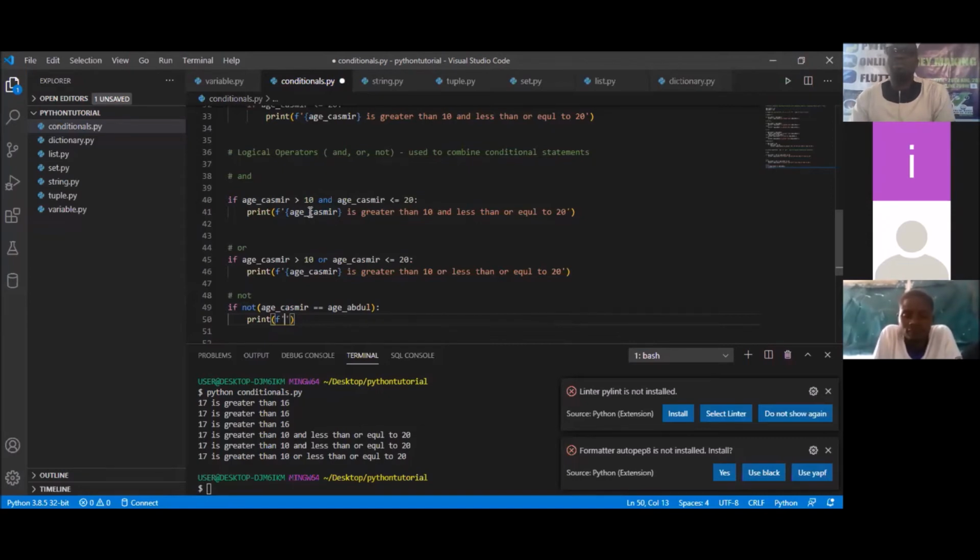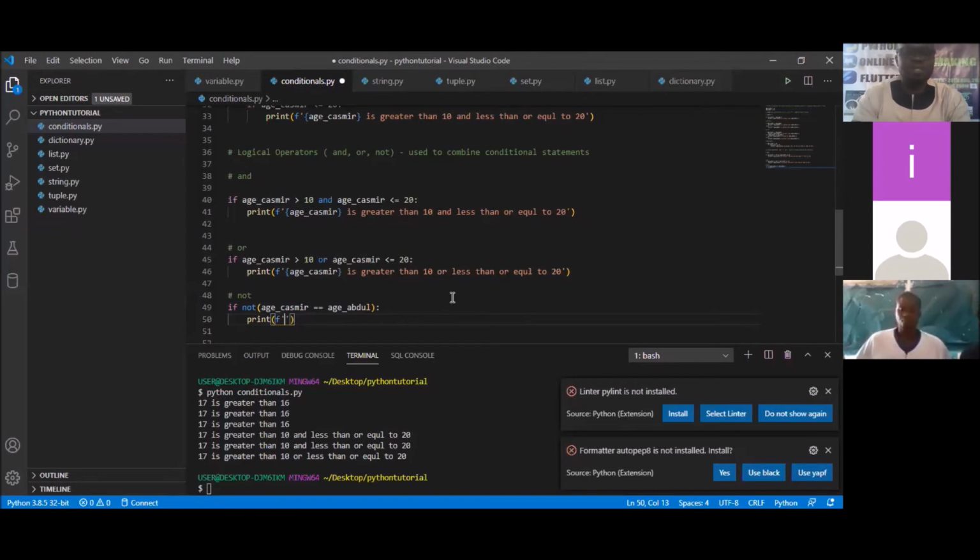Ibuke was asking, why are we using F string? F string makes the string very readable. Like I said, he has to check string.py and see where we explain that. It's a very simple syntax: once you say print, inside just write F and put a single quote and bring in any number of strings you want. But when you're bringing in a variable name, make sure you put it inside curly brackets. That's how you use the F string formatting.